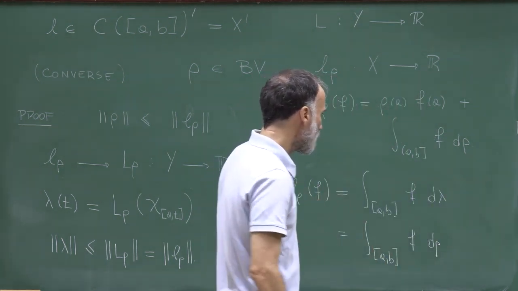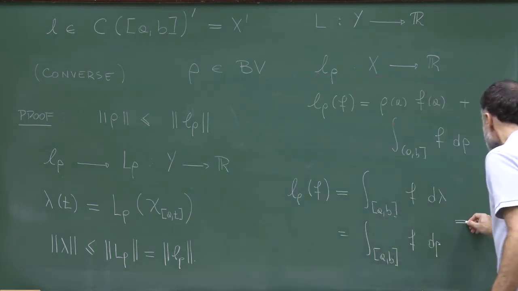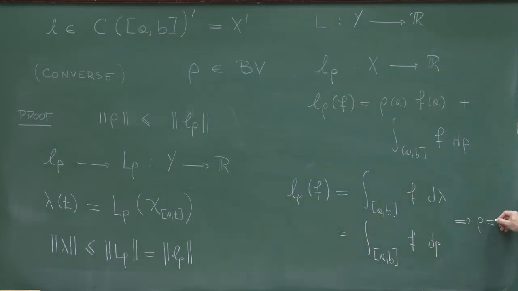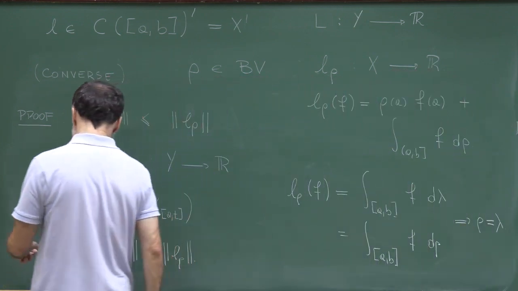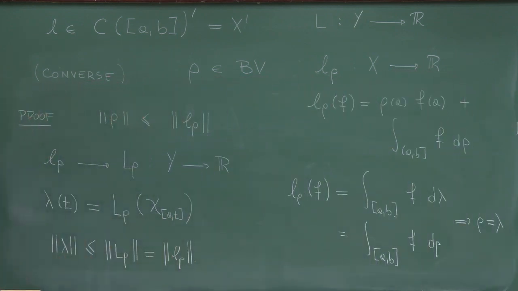From these two identities, we conclude that rho is equal to lambda, that these two bounded variation functions are identical, and therefore that the total variation of lambda is equal to the total variation of rho. And so this completes the proof.